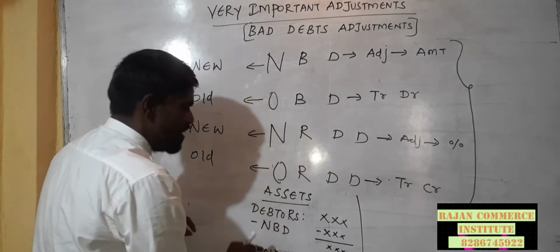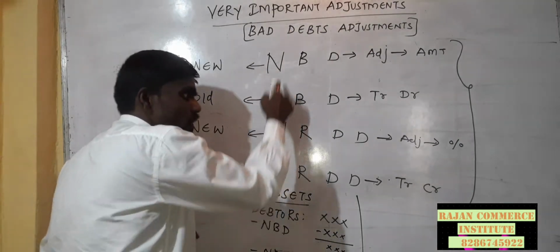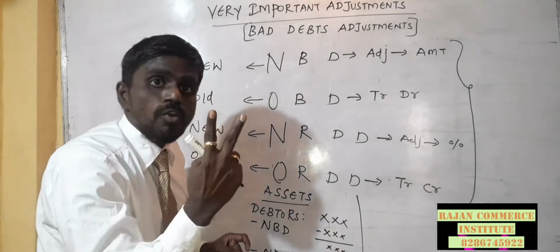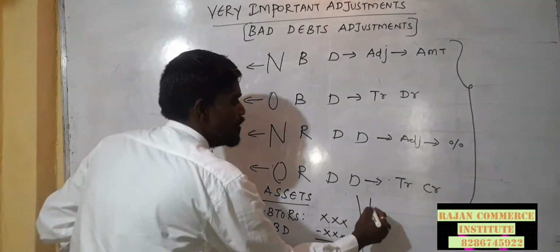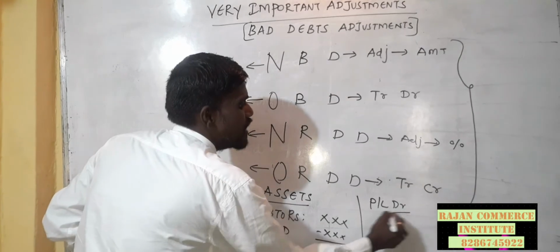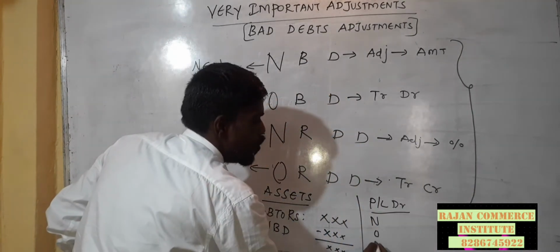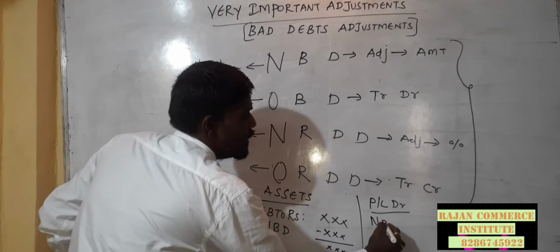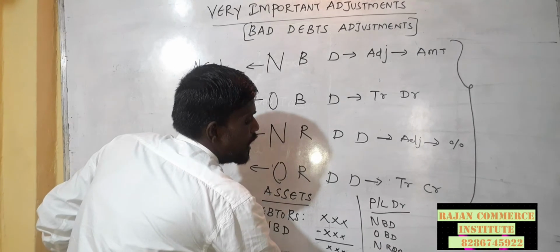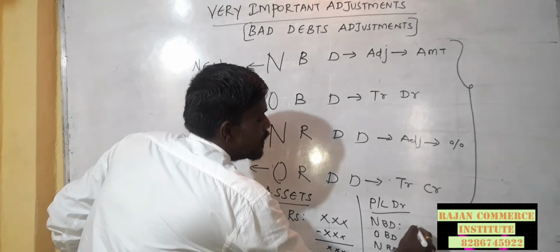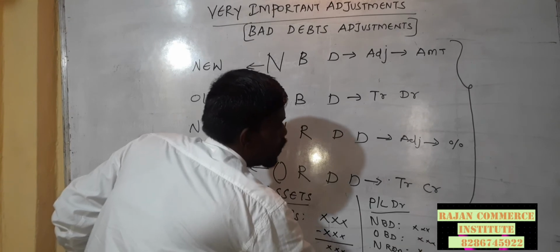Now this N will have 2 effects, not this O. O is the trial balance item. N is the adjustment item. So N will have 2 effects, O will have only 1 effect. The second effect goes to the profit and loss debit side, where we have to record all these 4 items: NBD, OBD, NRDD, ORDD. Then record the amount. All 4 amounts we have to record.